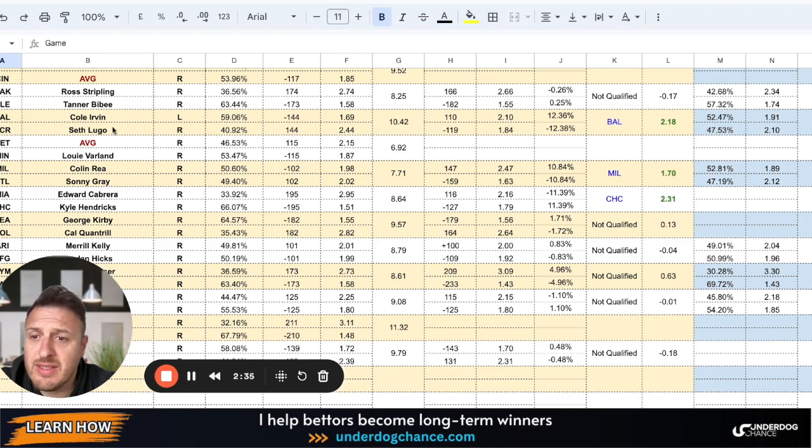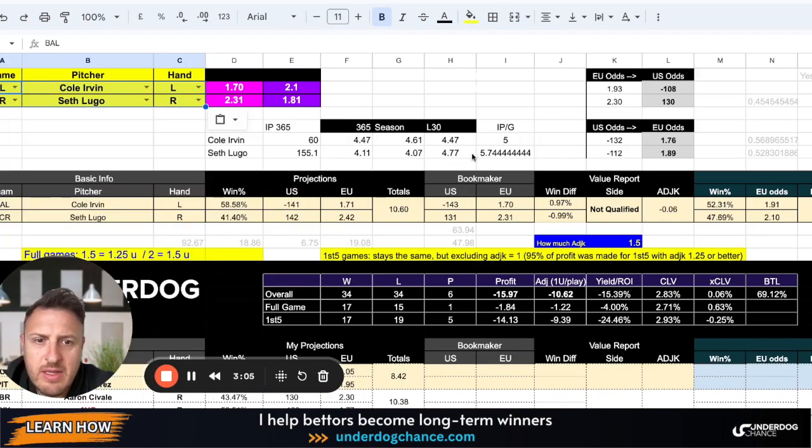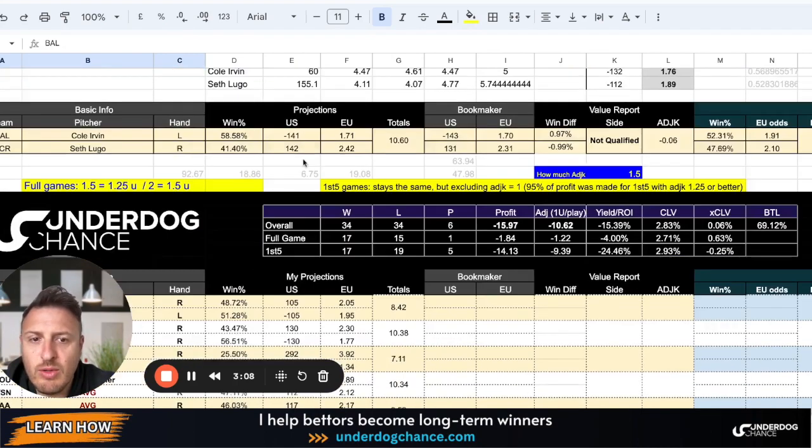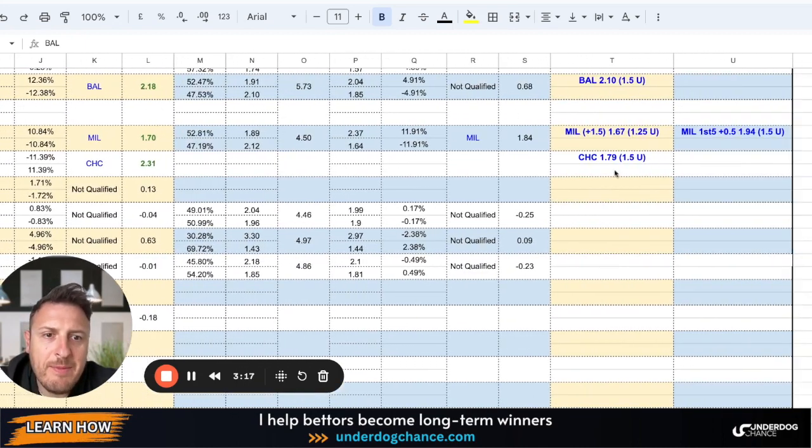Baltimore, Kansas City Royals, Cole Irvin against Seth Lugo. Based on my projections, Baltimore is a qualified bet, so they are a small underdog of plus 110. I have them as a favorite. I give them a better chance to win the full game because, as I mentioned, the baseball game has changed over the years. So pitchers don't go more than, I don't know, 5 innings. We can even check this here. So they are both pitching around 5 innings. Seth Lugo is going a little bit longer into the game, but later in the game, Baltimore should have the advantage. And Baltimore is my first play for 1.5 units.